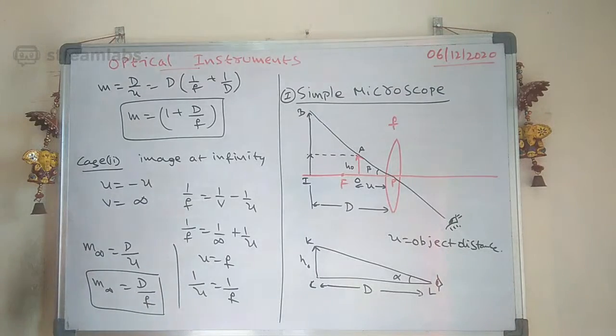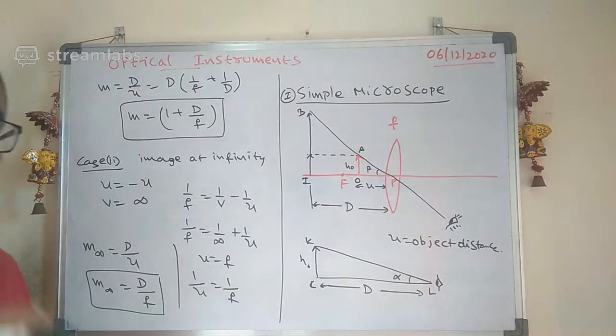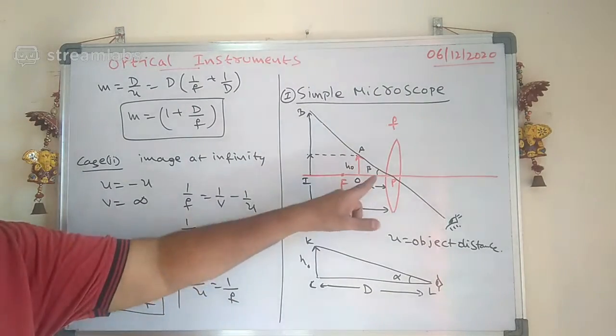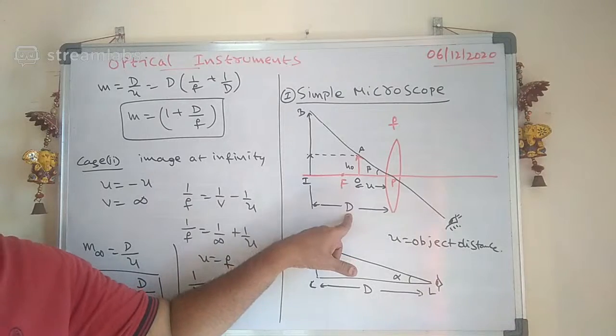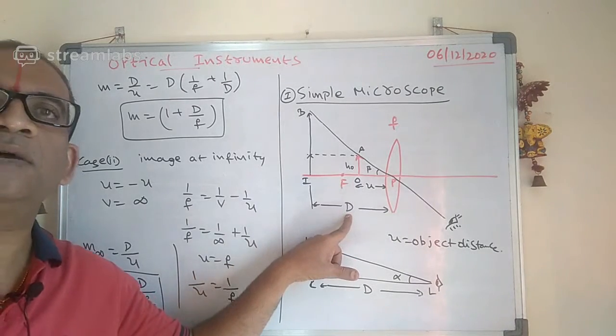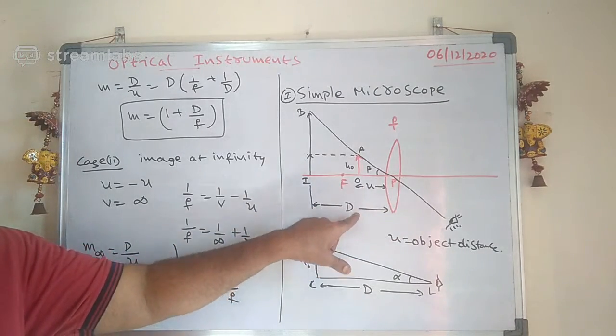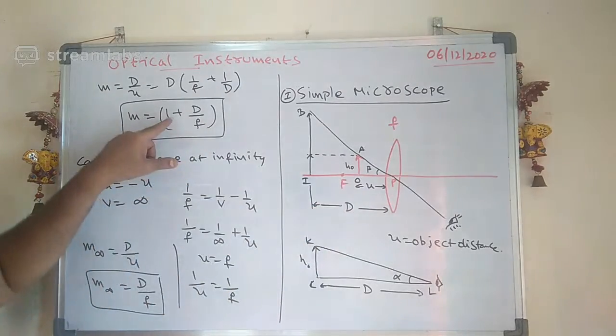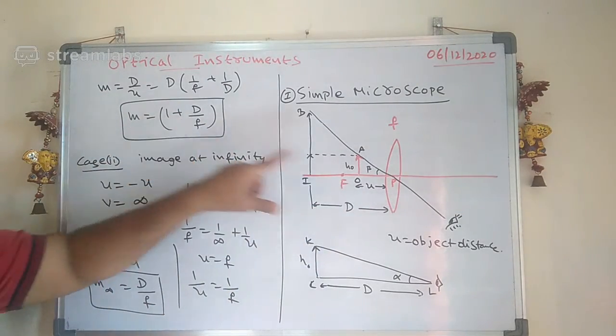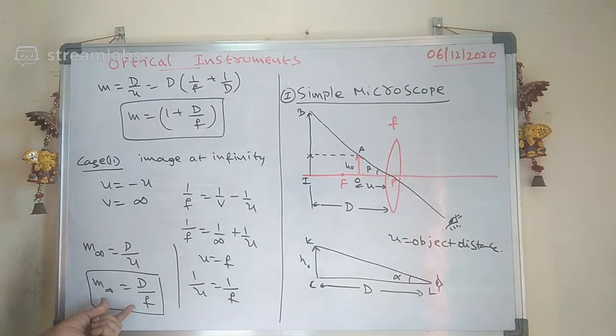So when are you going to get the maximum magnification in a simple microscope? When the image forms at the least distance of distinct vision, then you will get the maximum magnification. When the image forms at infinity, you will get the least magnification.